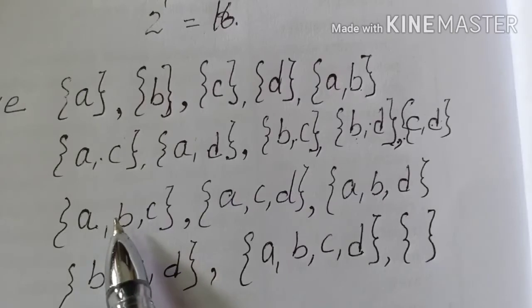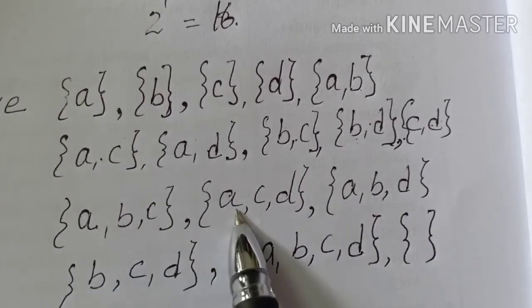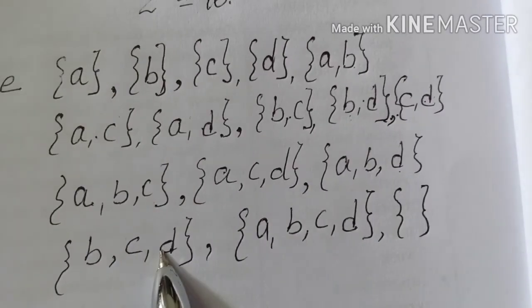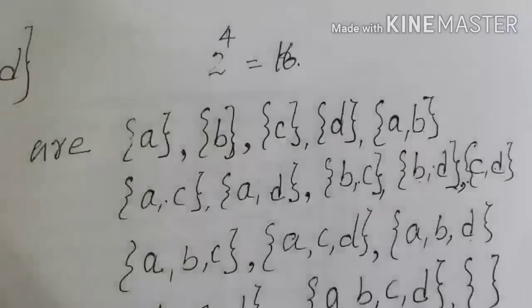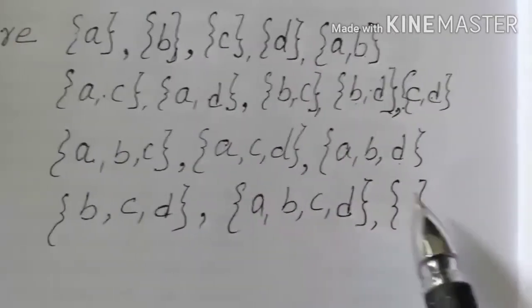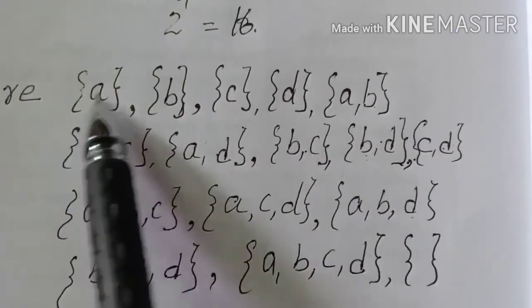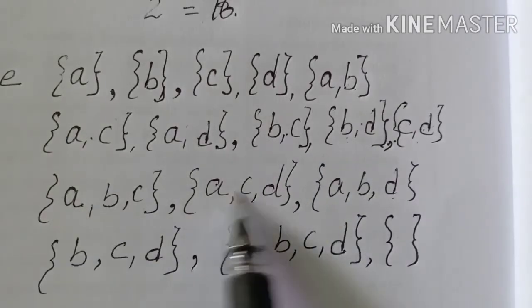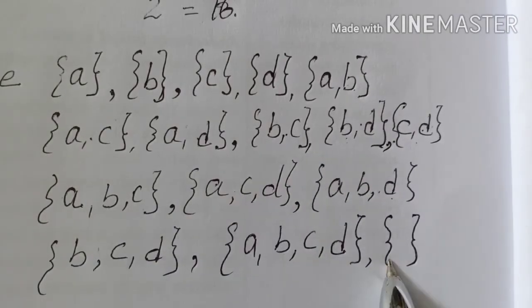When we come to the combination of 3, you can take these sets: ABC a set, ACD another set, ABD another set, BCD another set, and the set itself is a subset and a null set is also a subset. Okay, so total how many sets are there? See, 1, 2, 3, 4, 5, 6, 7, 8, 9, 10, 11, 12, 13, 14, 15, 16.